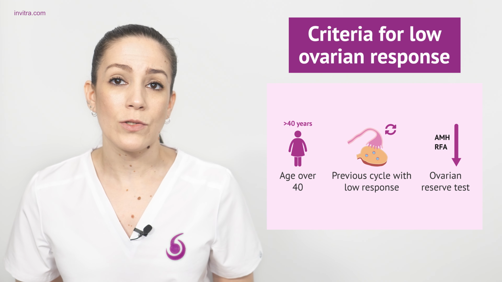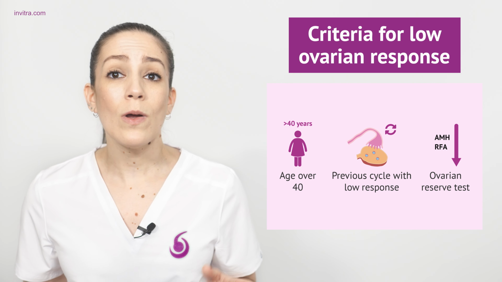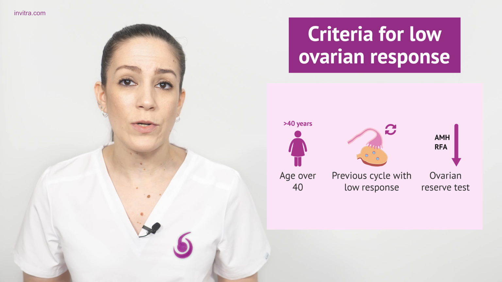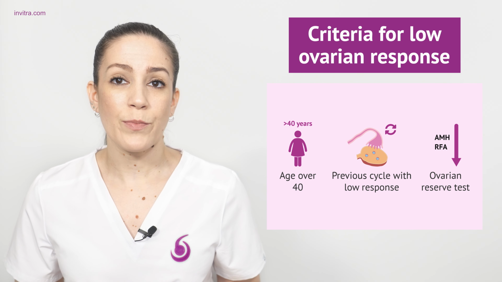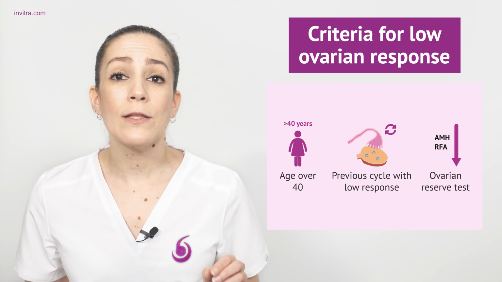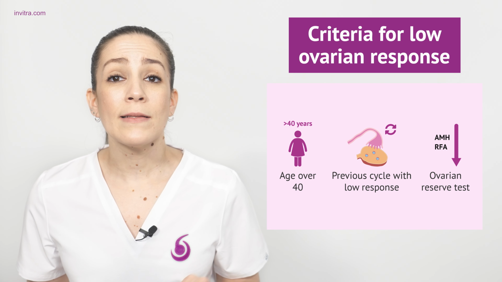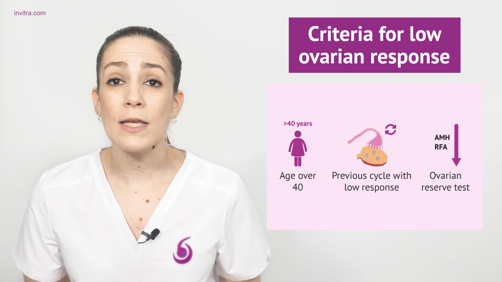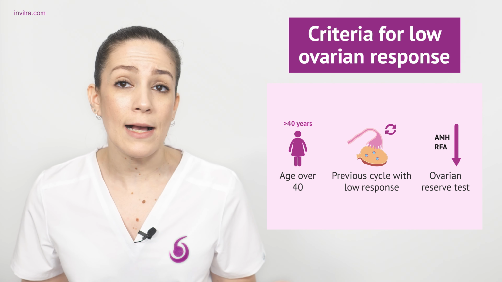According to the Bologna criteria, a low response is considered to be present when at least two of these criteria are clearly met: a maternal age over 40 or any other potential risk factor for low response. Previous cycle with low response. A cycle is considered to have had a low response if 3 or fewer oocytes are successfully obtained after following a standard ovarian stimulation protocol.